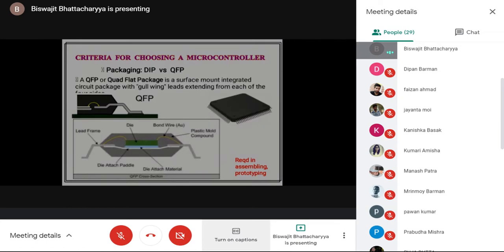But in the QFP package, quad flat package, the pinouts are available surrounding the entire IC from all four sides. This type of IC is mainly used when the number of pins required is quite large.